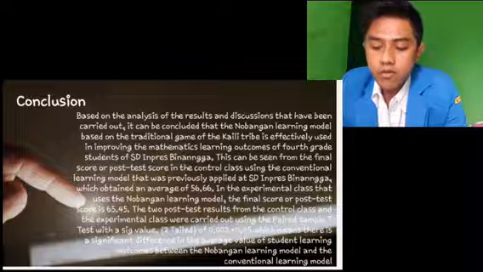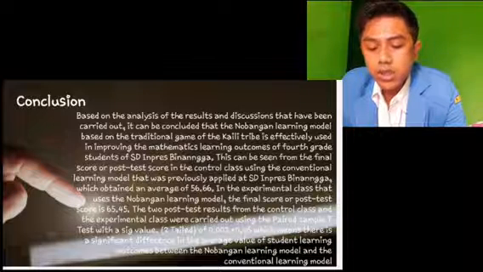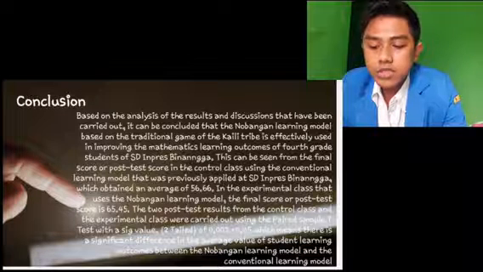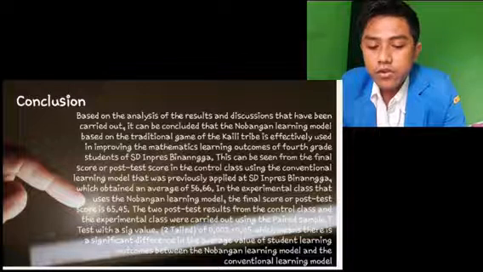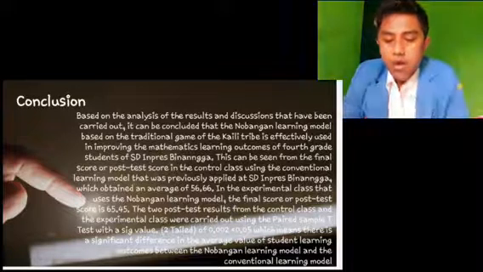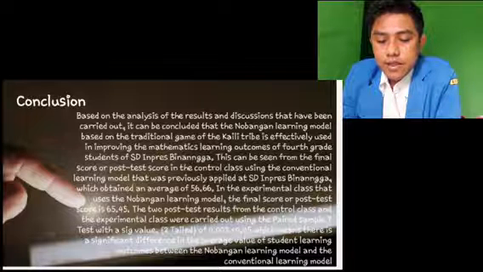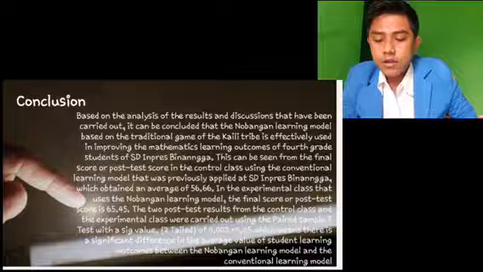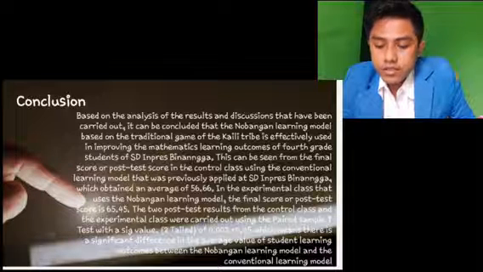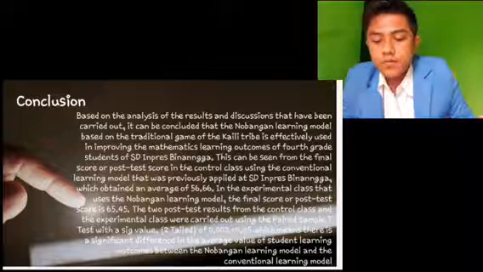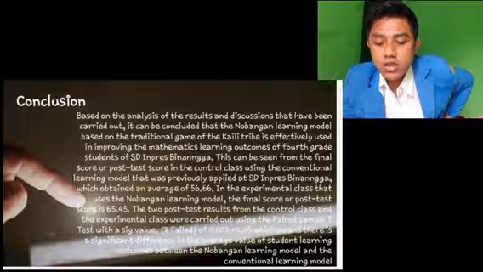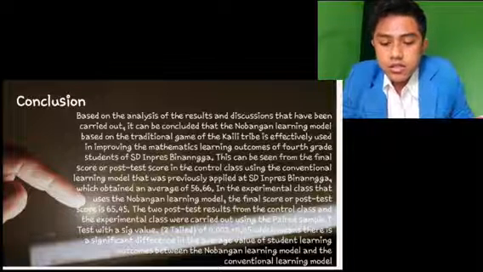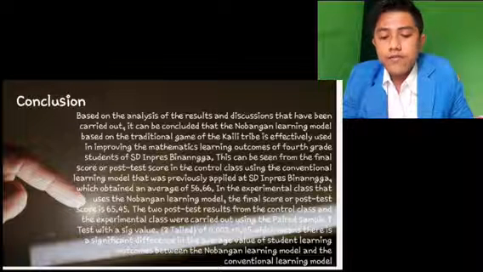This can be seen from the final score or post-test score in the control class using the conventional learning model that was previously applied at SD Impres Binanga, which obtained an average of 56.66, and in the experimental class that used the Nobangan learning model, the final score or post-test score is 65.45.